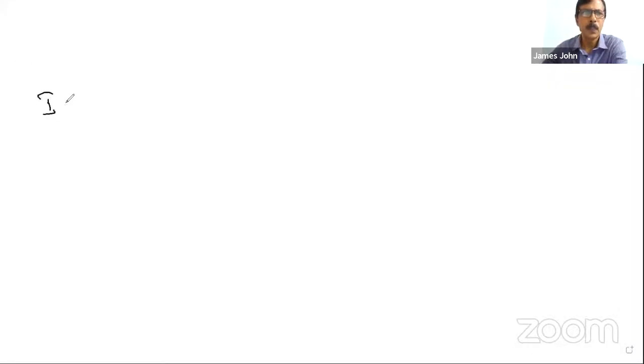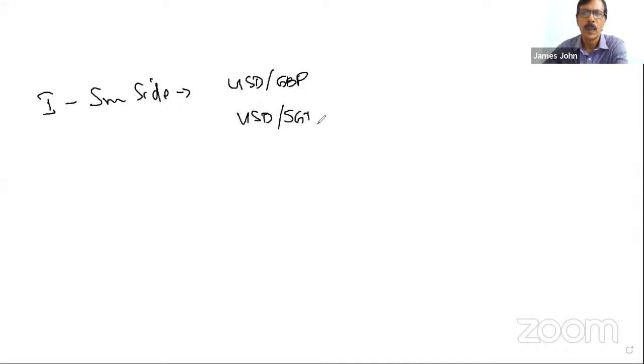See, type 1, currency on the same side. Example: USD/GBP and USD/SGD. This is equation number 1, this is equation number 2.